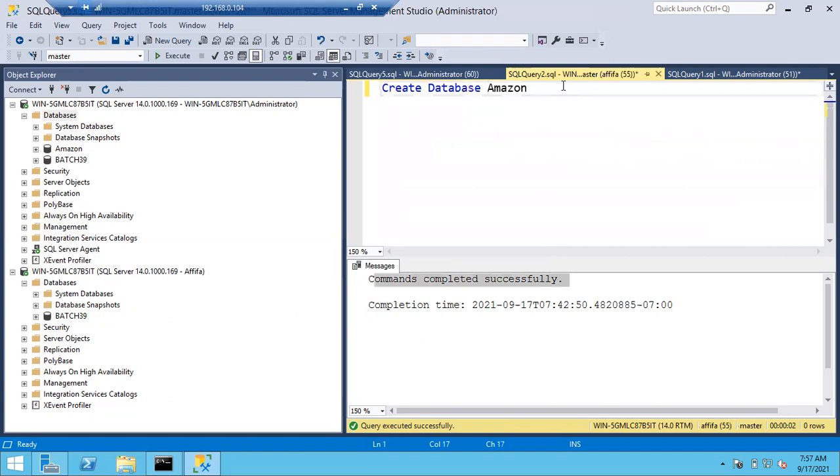So mostly, what is the maximum number of connections we can get from the SQL Server? How many maximum connections can we get from the SQL Server? Sessions, connections, process, all are the same.